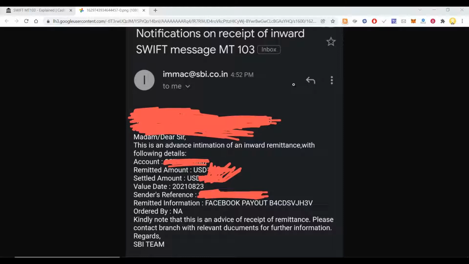This means that nowadays YouTubers and others get paid through online payment, that is, in the form of Swift bank transfer. In that case, you might get this email from your bank and you might not see the money credited to your bank account, because this is an advice of advance receipt of remittance. And it is asking here, please contact branch with relevant documents for further information. So I will tell you if you need to contact the bank to get that money in your bank account.